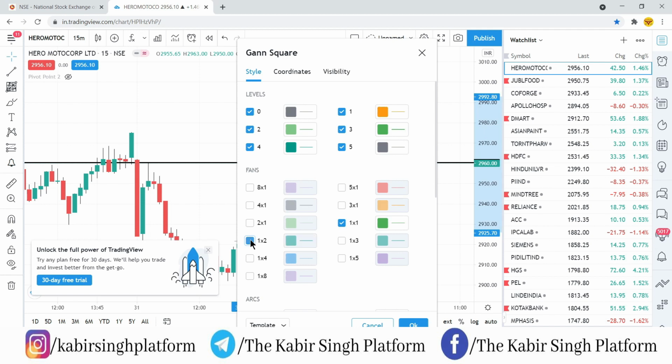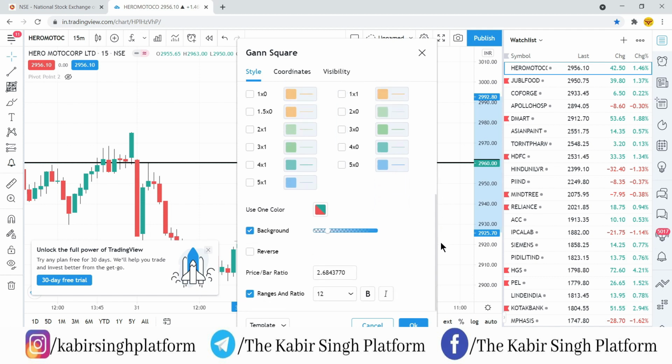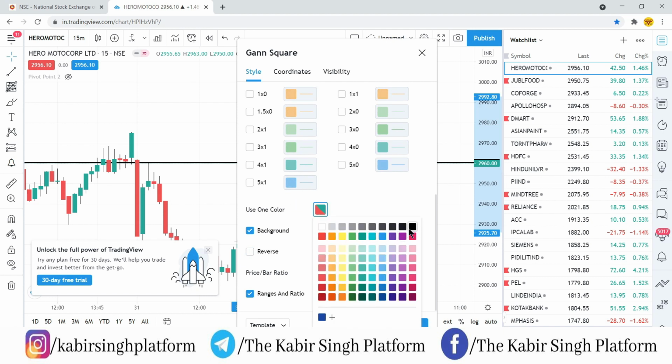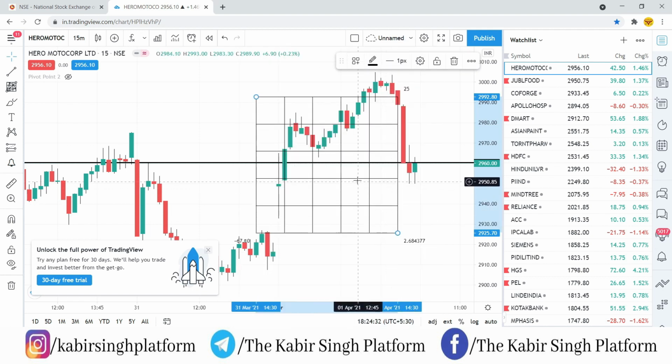So this I am removing. This arc also I am removing from here. I have removed everything, and you can also keep some dark color. So I have kept one dark color using the one color option. Now my Gann Square will look like this. Gann Square can be used in many ways, and we are using it in a different way. We only require the levels which are being shown at present.